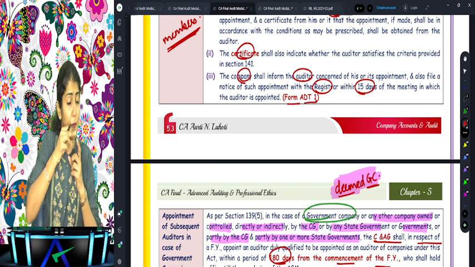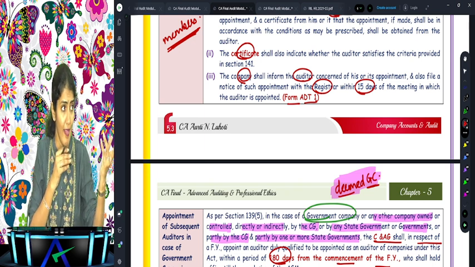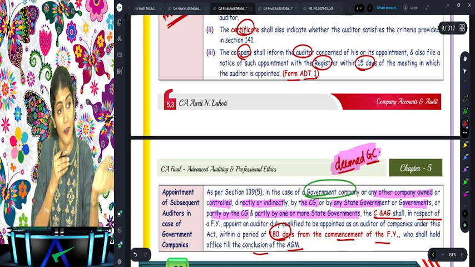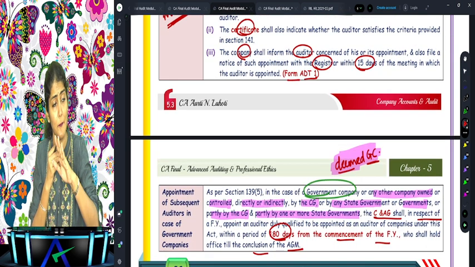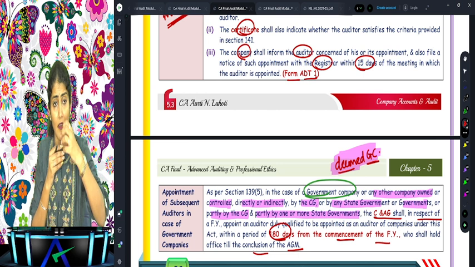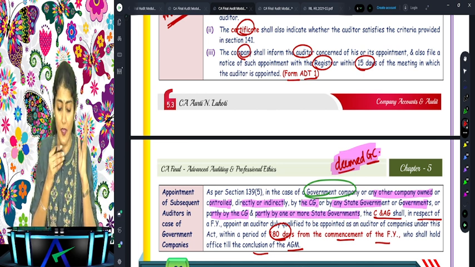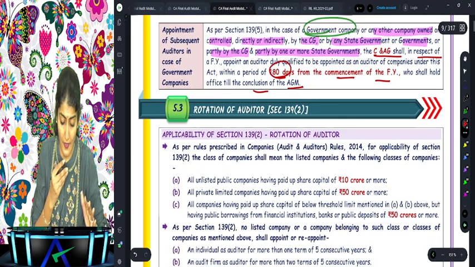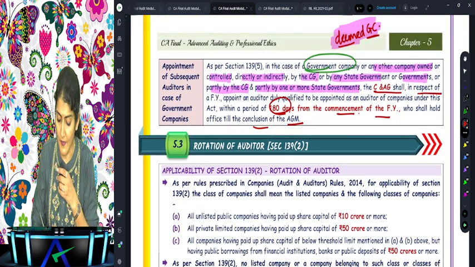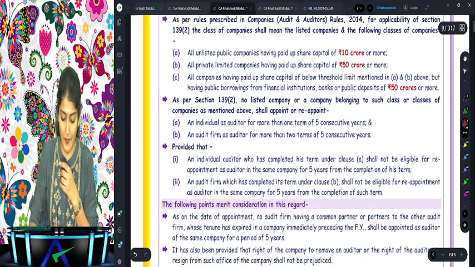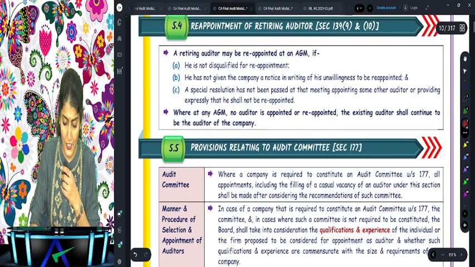Before the appointment of the auditor, the company has to obtain the written consent certificate from the auditor, and after the appointment, the company needs to inform the auditor, and within 15 days the company also needs to file the form ADT1 with the ROC. Other than a government company, we've already discussed government company, deemed government company, 180 days, to be appointed by the C and AG. Rotation, we'll come to that.